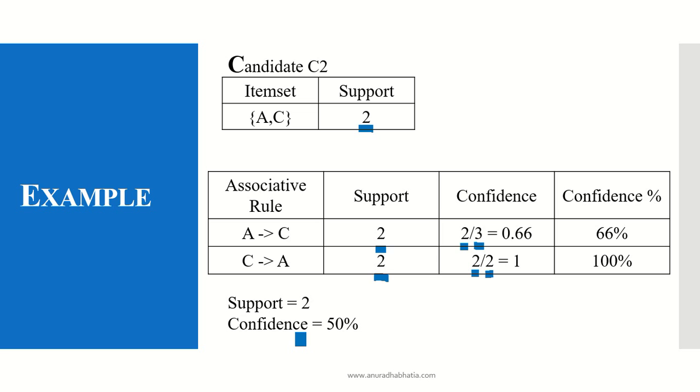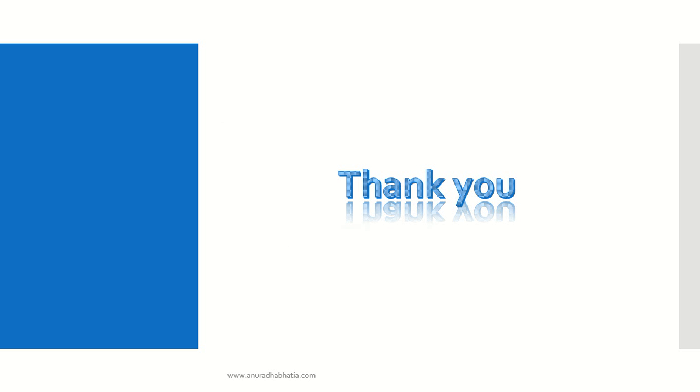As the confidence of 50% was given, anything above 50% has to be accepted. So the association rules A leads to C and C leads to A, with confidence levels of 66% and 100%, are accepted. So we've designed two association rules for this particular set of transactions. This is how the Apriori algorithm works. Thank you.